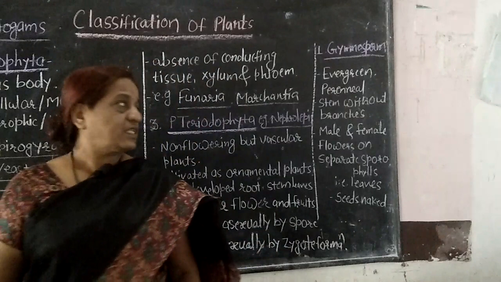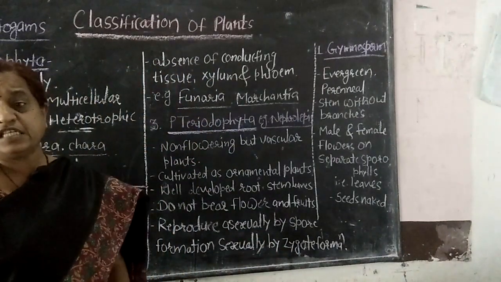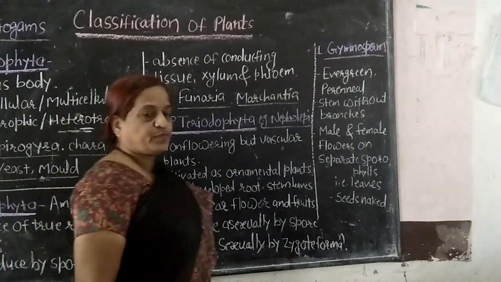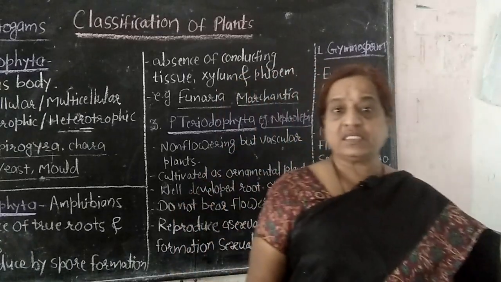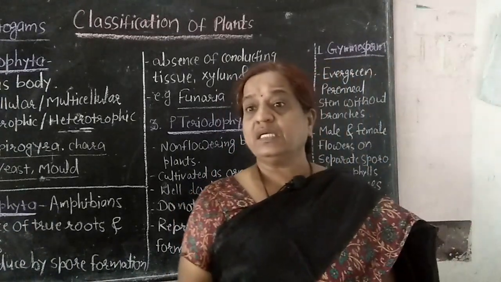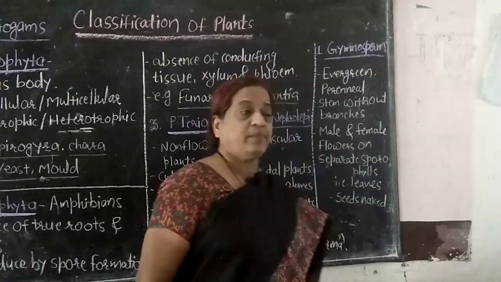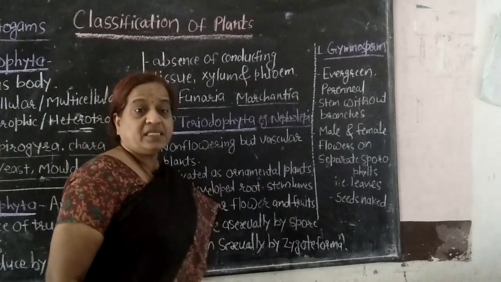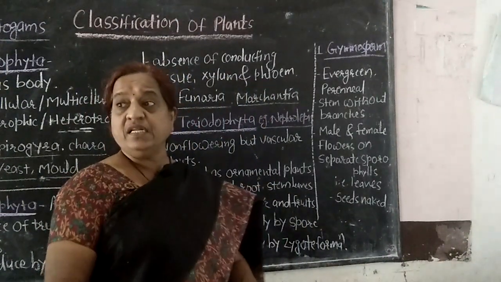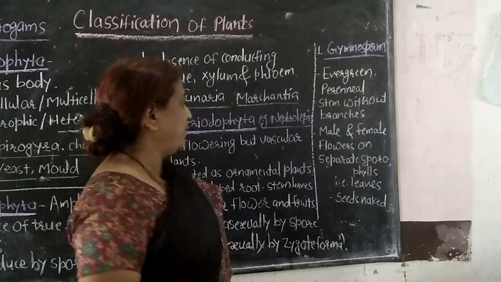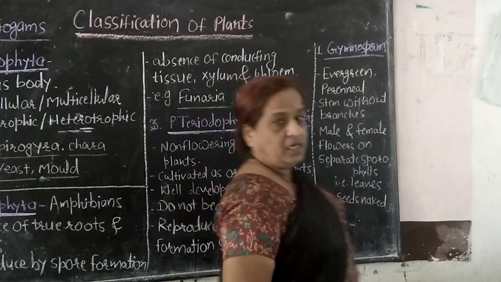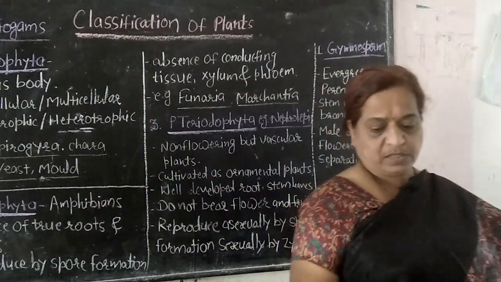The next group that we discussed after the gymnosperms is the angiosperms. Angiosperms are flowering plants. They are well developed plants with highly developed roots, stem and leaves. But their seeds are covered in fruit. So in that way, this is the classification of the plants.